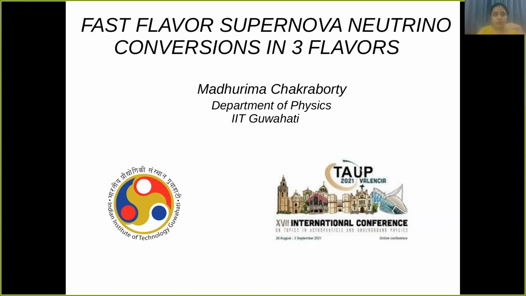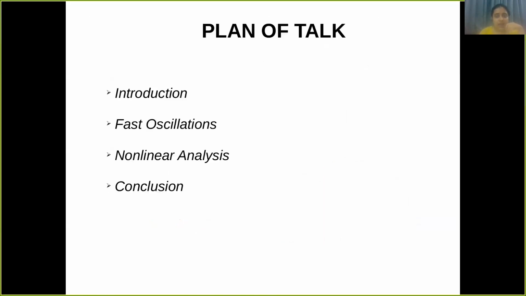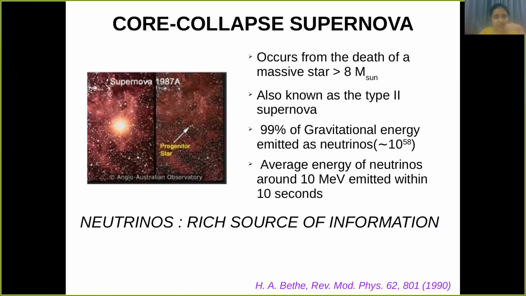So I'll talk on the topic: fast flavor supernova neutrino conversions in 3 flavors. So the plan of my talk is as follows. First, I'll introduce the topic, then the fast oscillations, then nonlinear analysis, and finally the conclusion.